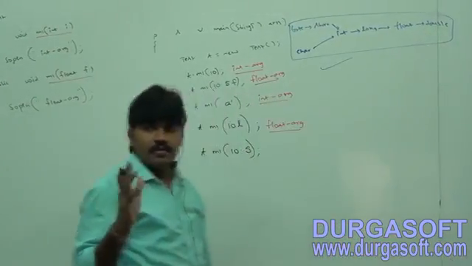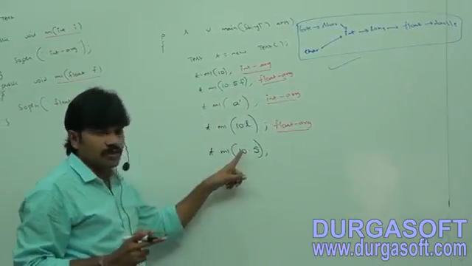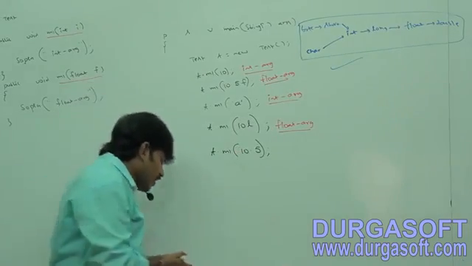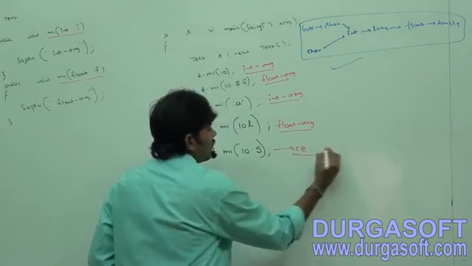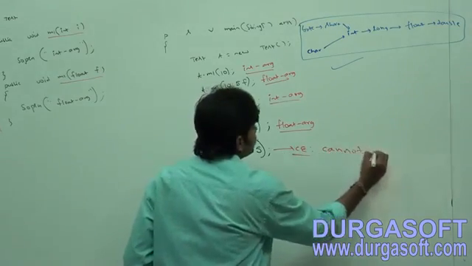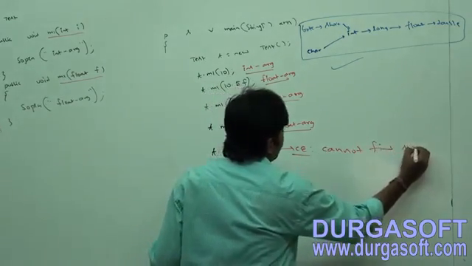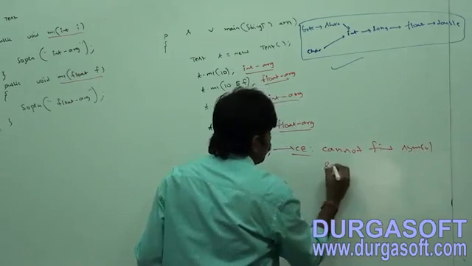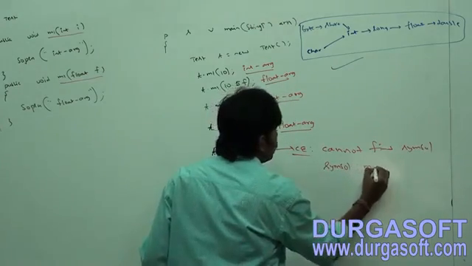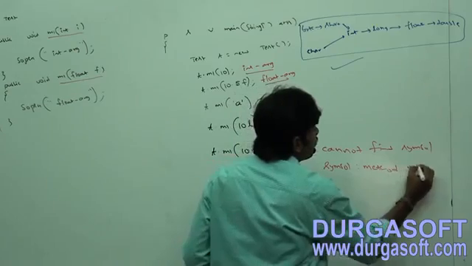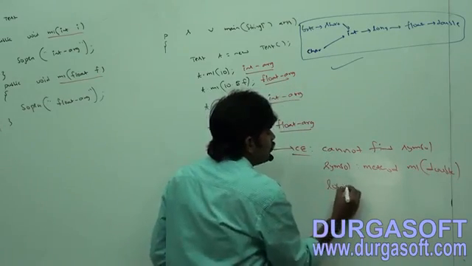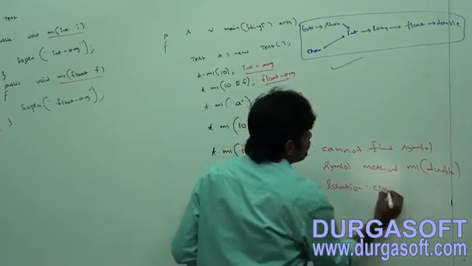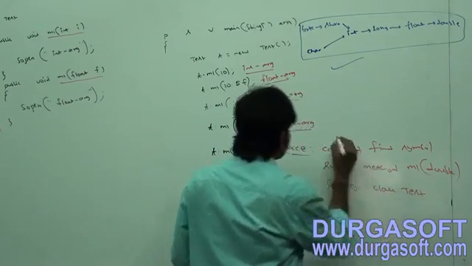No. That's why the matched method is not there and the promotions are also not possible. Then we are going to get a compile time error saying cannot find symbol. Which symbol? Method m1 of double. In which location? Class test.